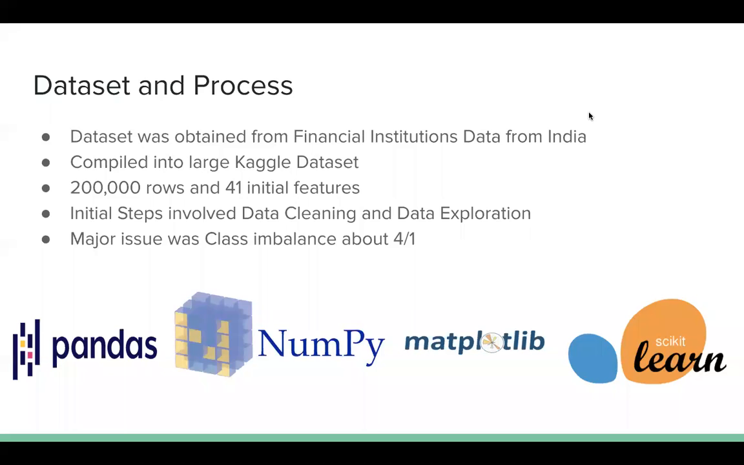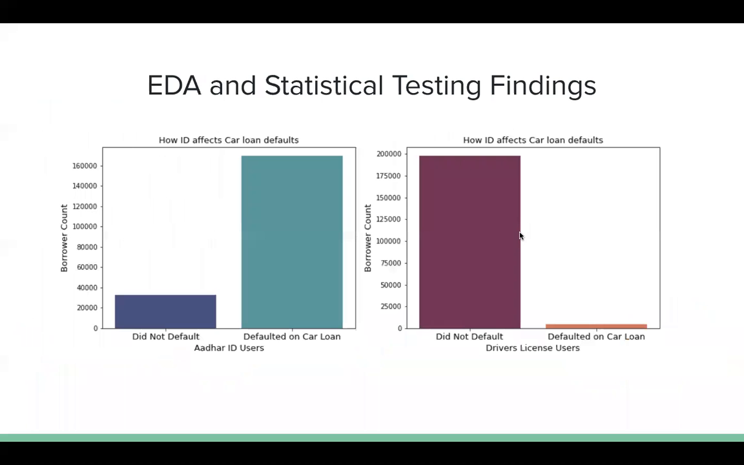So data set and process. My data set was a Kaggle data set, which was basically Indian financial institution data of 200,000 rows and 41 initial features, where each row was a certain loan. The initial steps were data cleaning and data exploration, and one major issue was there was a class imbalance of about 4-to-1 in favor of the non-defaulted loans.